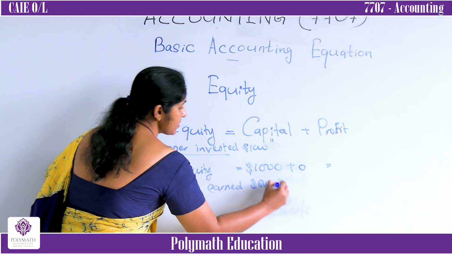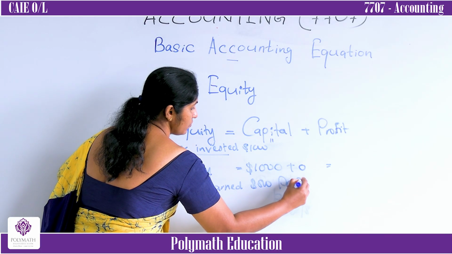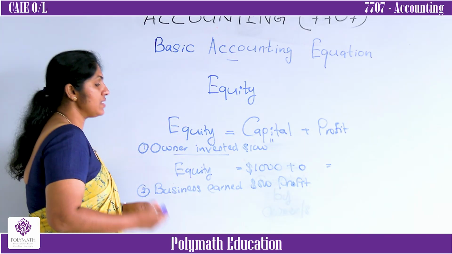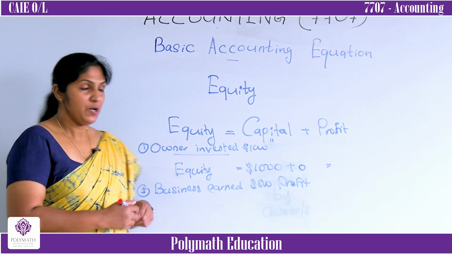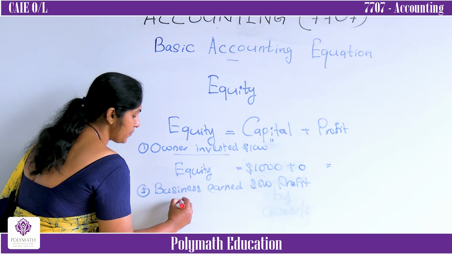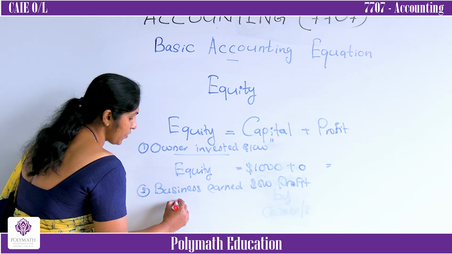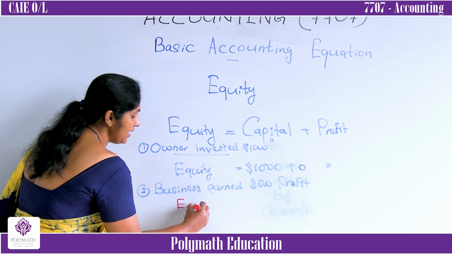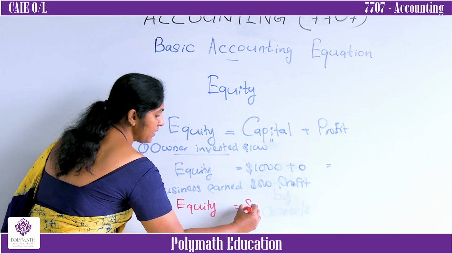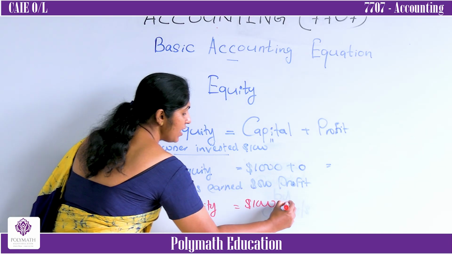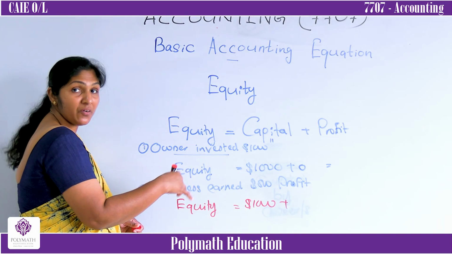Second one, business earned $500 profit. Then what happened? Earlier your invested capital is 1,000. Now the business has earned a profit also.